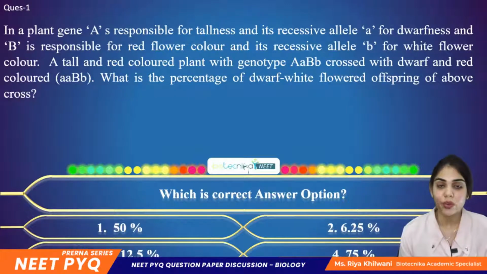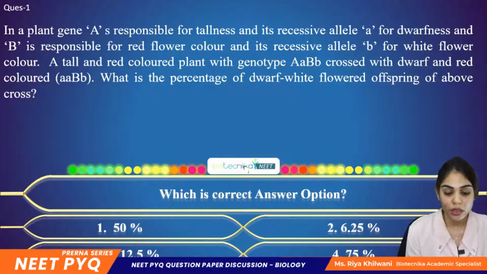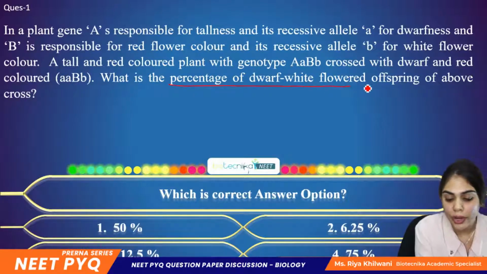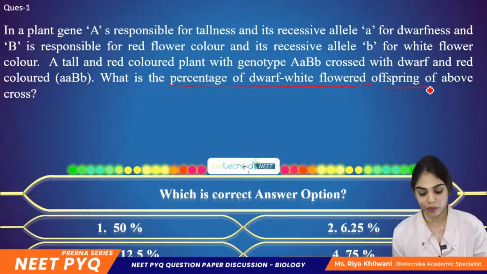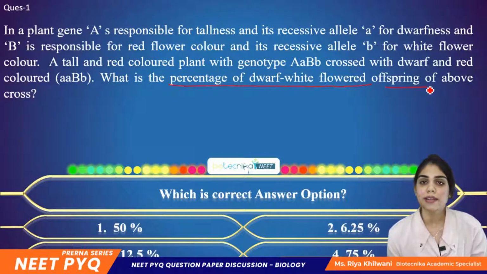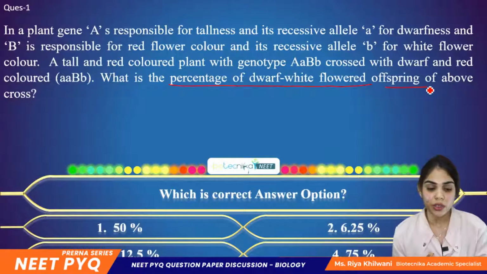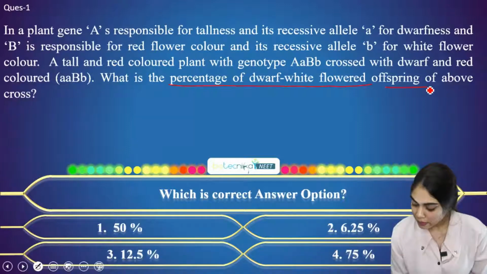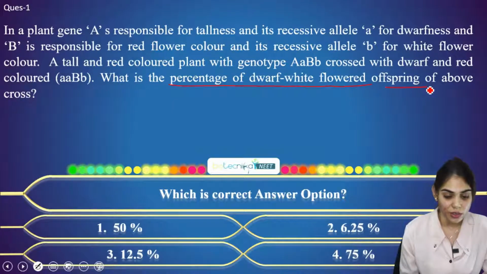Here you have to deal with a dihybrid cross. Be careful, you have to find the percentage of dwarf white flower colored offspring. I expect answers from all of you. Once you put your answers in the comment box, I will be discussing the solution. Come on guys, what is the right answer for this question?